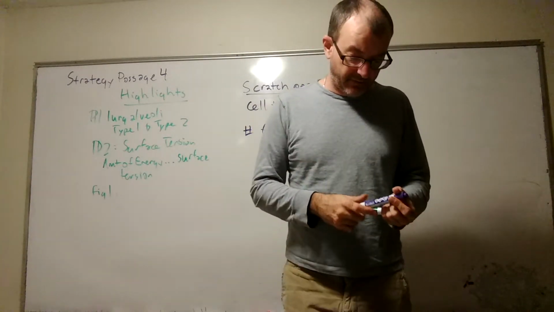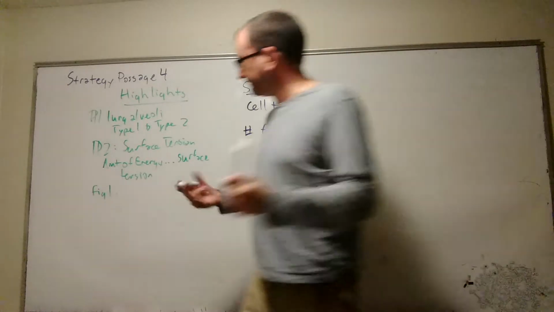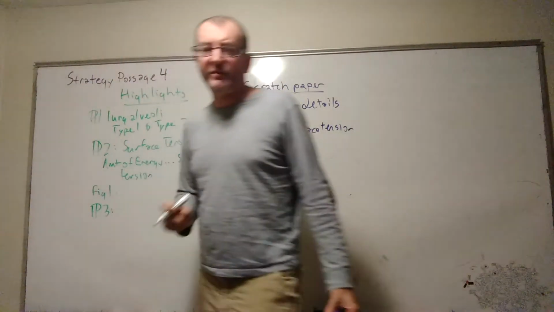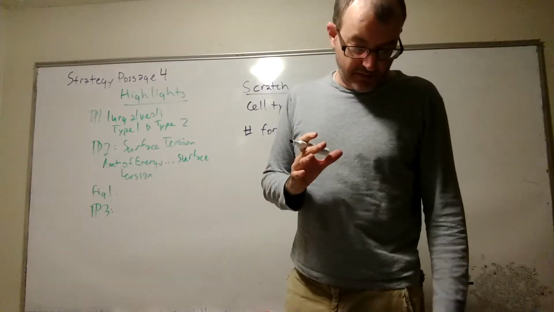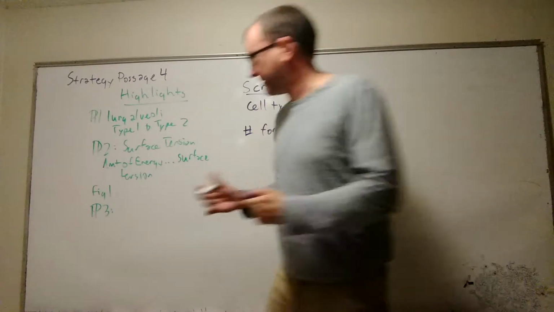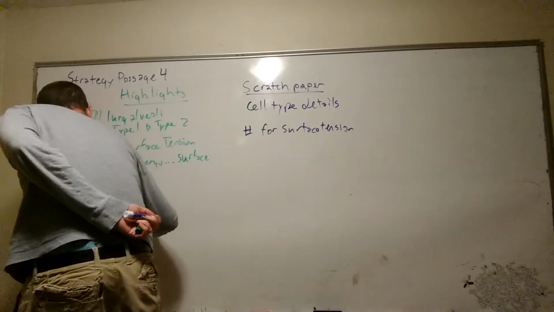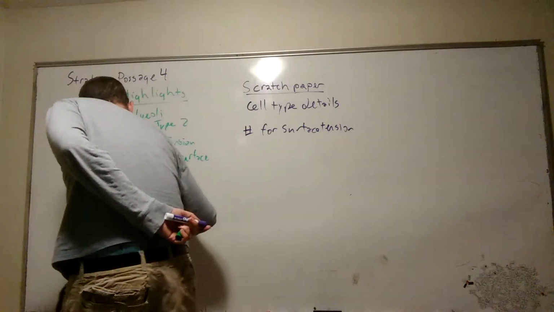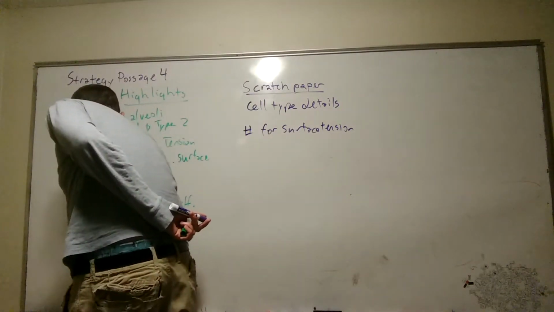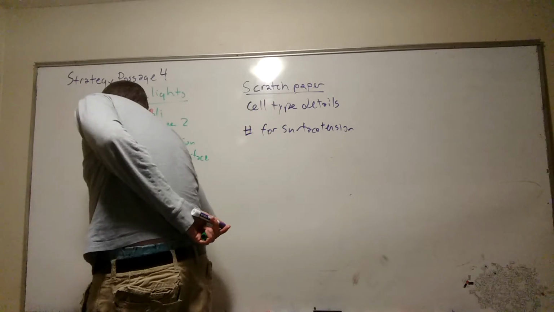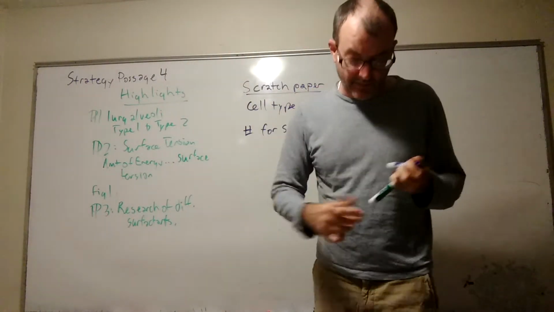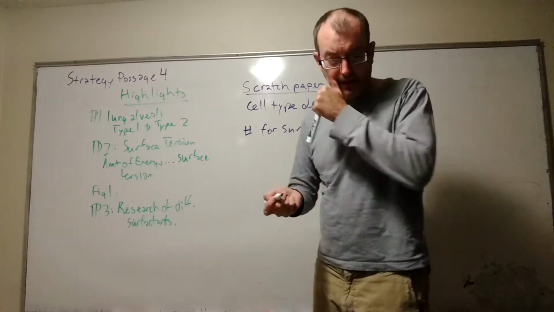Then we get paragraph 3, and in paragraph 3, what you see that they're talking about is the actual different experiments, efficiency of different surfactants. So I would highlight research of different surfactants. Highlight that. And of course, then we actually give you these chemical names and formulas, all right?